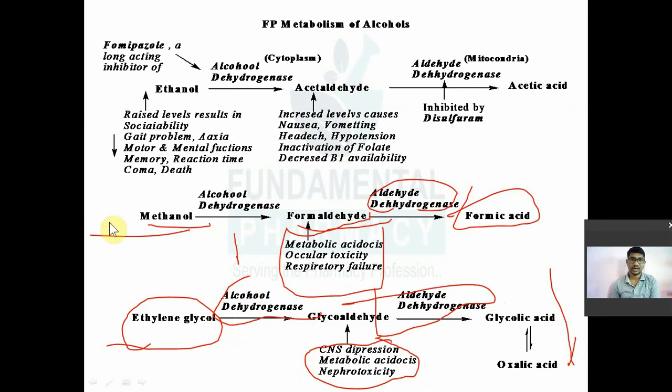They can ask anything. Which one is a specific alcohol dehydrogenase inhibitor? That is fomepizole, and it is longer acting. Which one is an aldehyde dehydrogenase inhibitor? That is disulfiram, also known as Antabuse. This fomepizole is also used in the treatment of poisoning. Maybe you use it as well. Fomepizole is also used in poisoning with these alcohols.